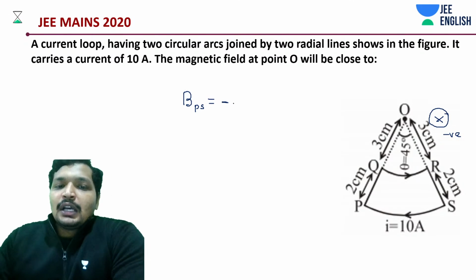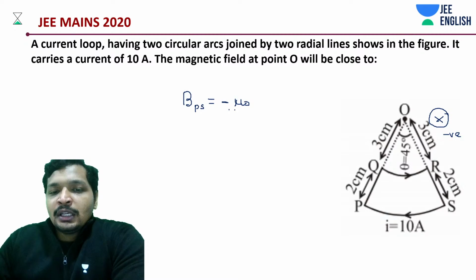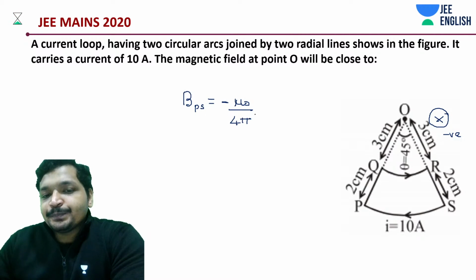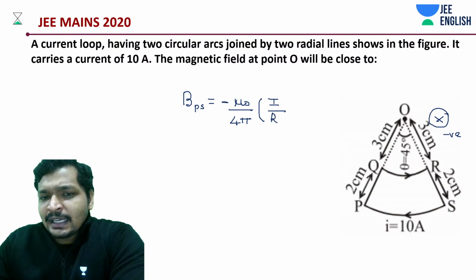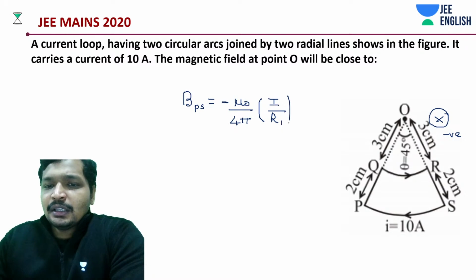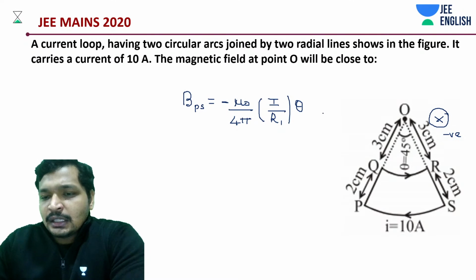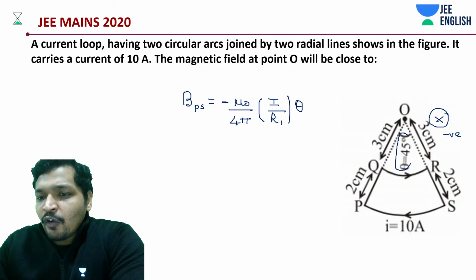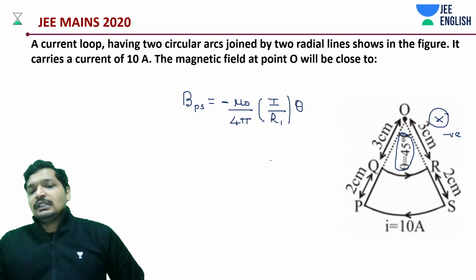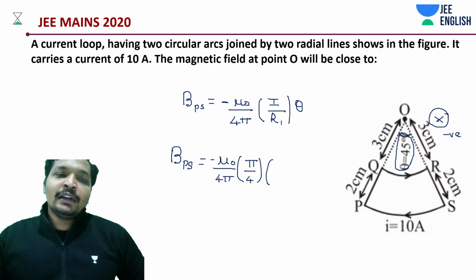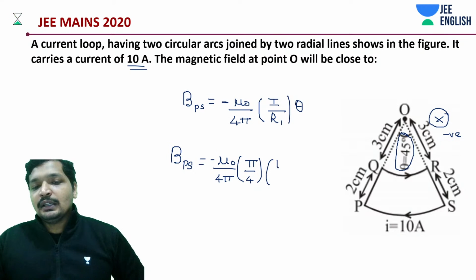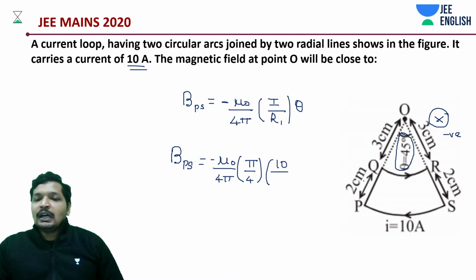And this is mu naught divided by 4 pi into current I, divided by the radius, let's keep it as R1, into that of theta. Theta in this case is given to you as 45 degrees, right? Current value is 10 amperes. Easy.